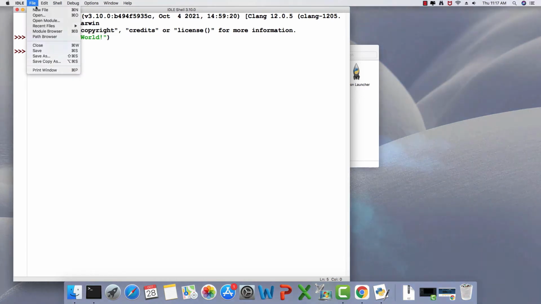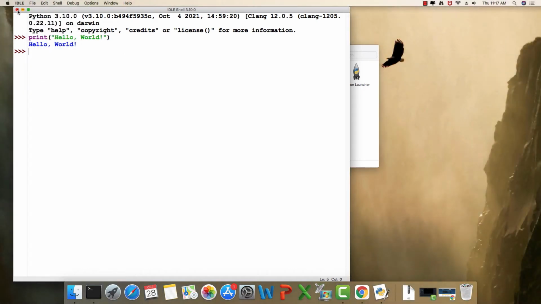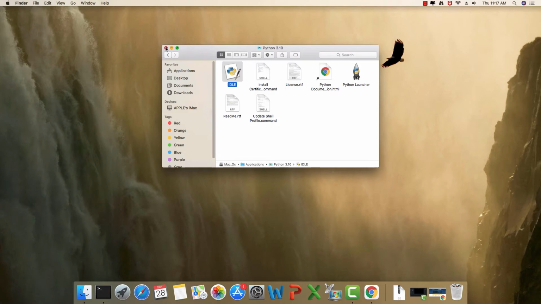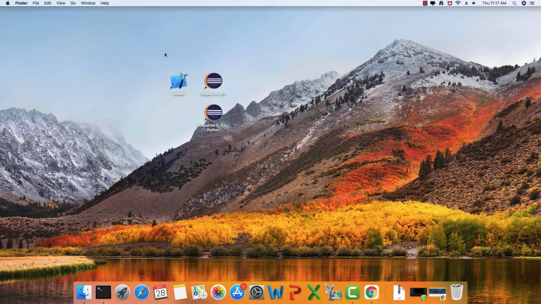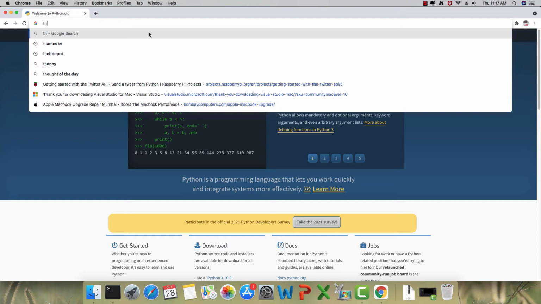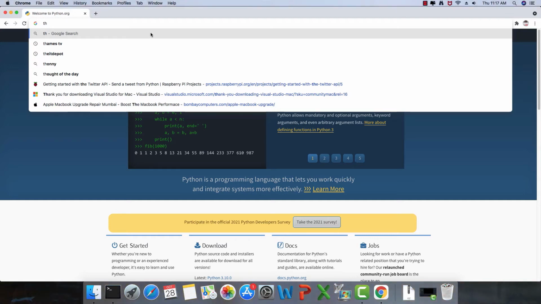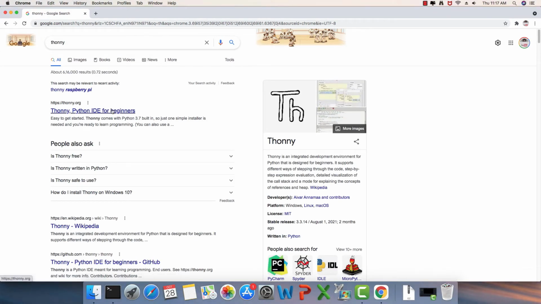And we can also create a new file and use this in the script mode. So I'm just going to go ahead and close it now. Now IDLE is good, but we need a better IDE. So for that I'm going to go to the Thonny Python project, THONNY. Thonny is an IDE for Python.